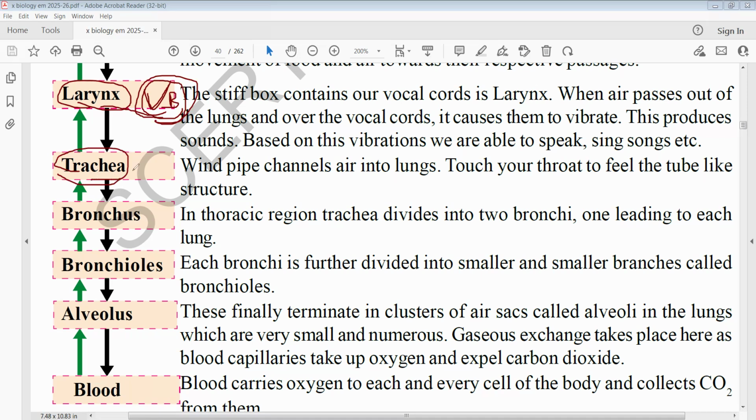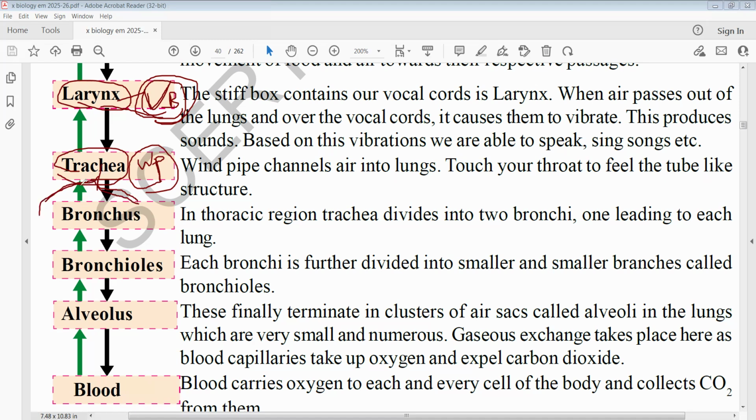That is the reason the trachea is called the windpipe. So keep these other names in your mind: larynx is the voice box, and trachea is the windpipe because air enters the lungs through it. The trachea then divides into two branches, because we have two lungs. One branch goes to the left lung and the other goes to the right lung.